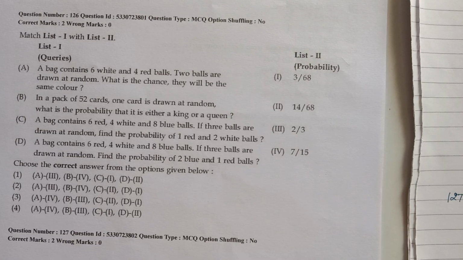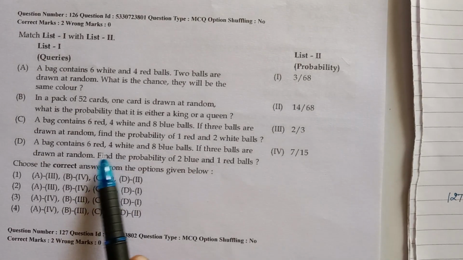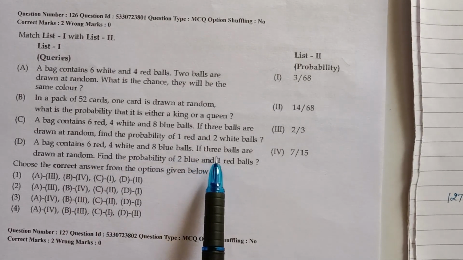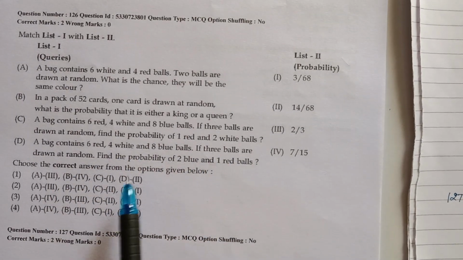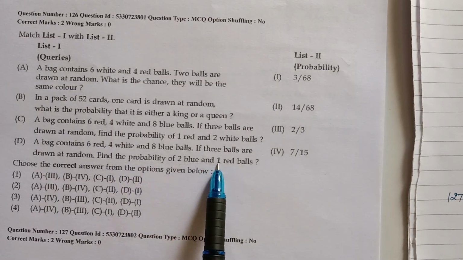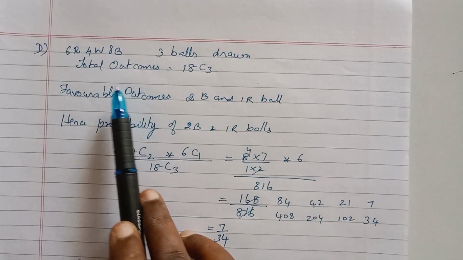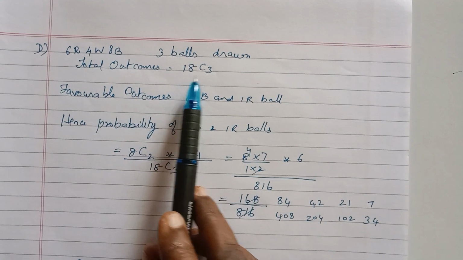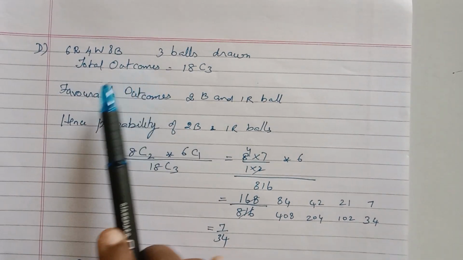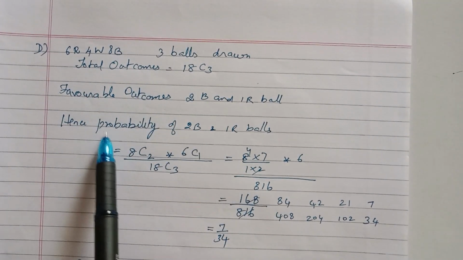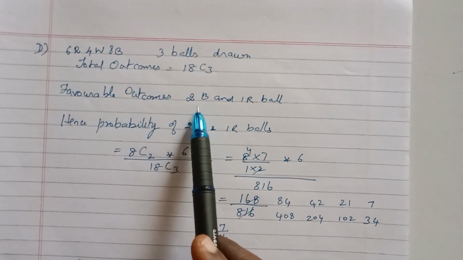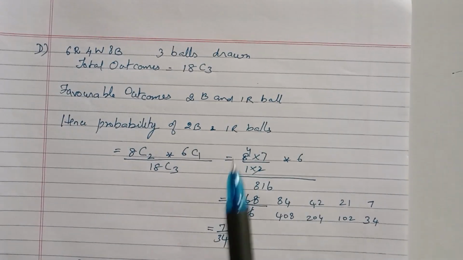Okay. Next, D. A bag contains 6 red, 4 white and 8 blue balls. If 3 balls are drawn at random, find the probability of getting 2 blue and 1 red ball. So D problem, there are 6 red, 4 white and 8 blue balls and 3 balls are drawn at random. And then the total outcome is the same. So 18C3. So from 18 balls, you are choosing 3 balls. The favorable outcome is what? It is 2 blue and 1 red ball.